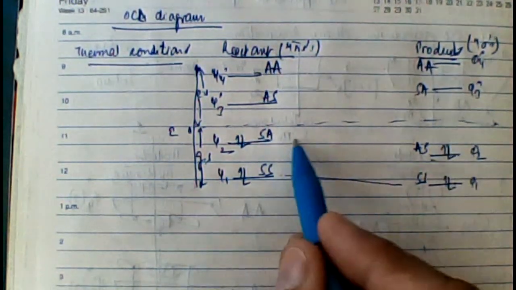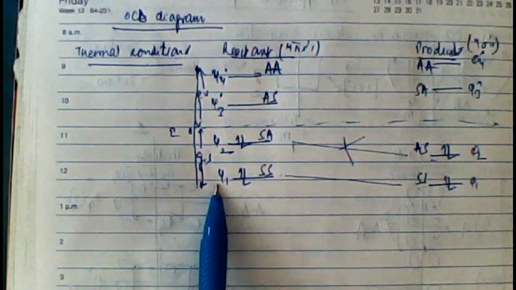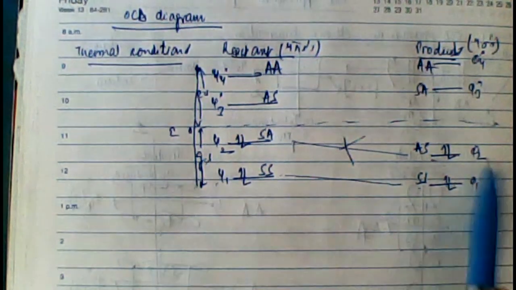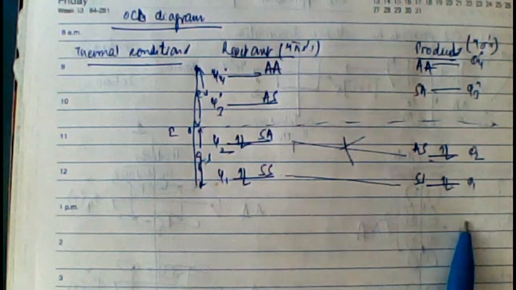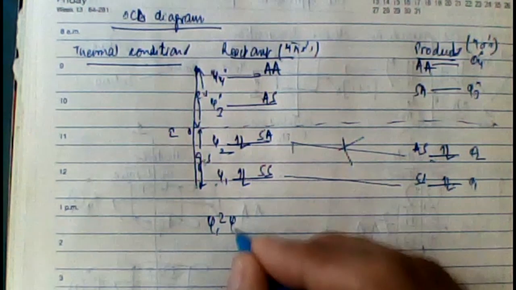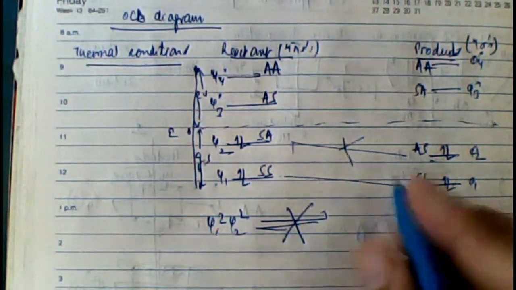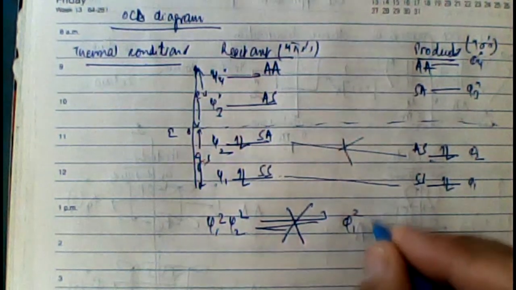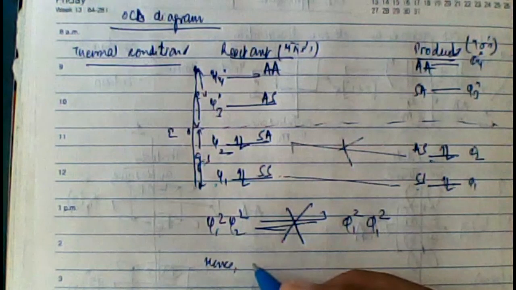Therefore, overall, the ground state reactant orbital symmetry properties do not match, do not correlate with the product state molecular orbitals. Hence, Psi1² Psi2² does not correlate with Phi1² Phi2². Hence, the reaction is thermally forbidden.